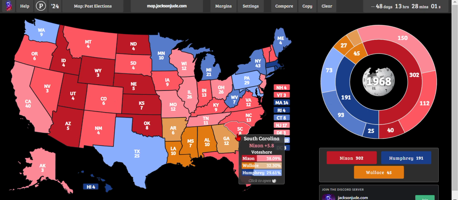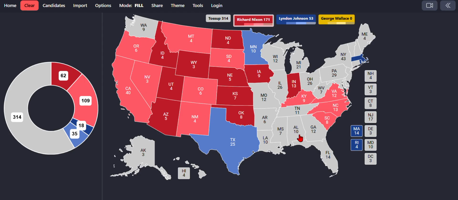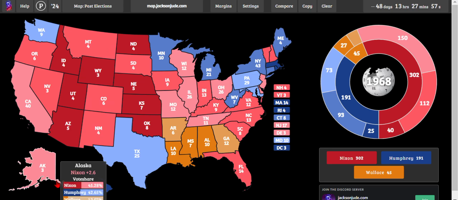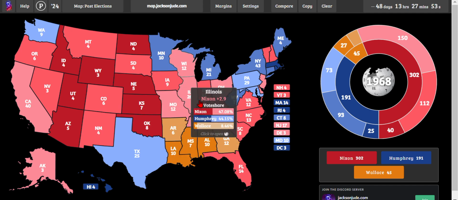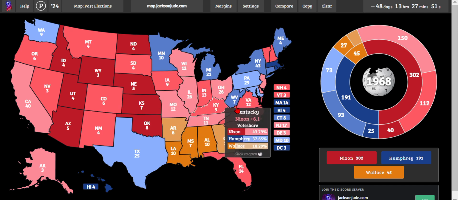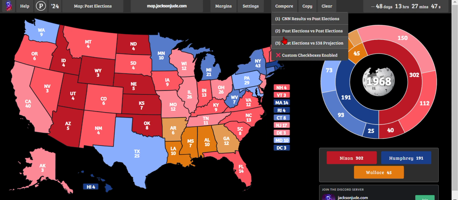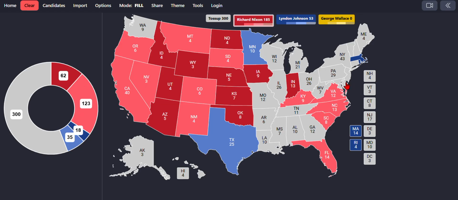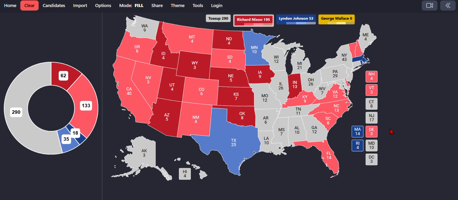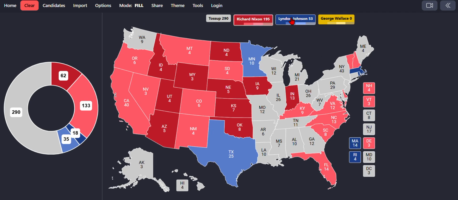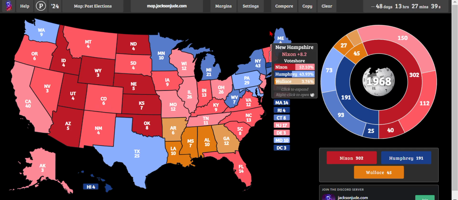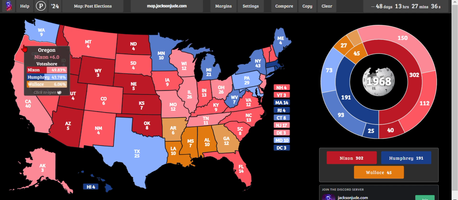Florida, that's gonna be likely Republican. And let me check the rest of these lean states to see if Nixon improves in any of them to make them likely. Yeah, Tennessee's in the South. I feel like Nixon is able to get Delaware into likely. Vermont and New Hampshire are also likely. They stay likely. Let's do the rest of the likely Dem states now.